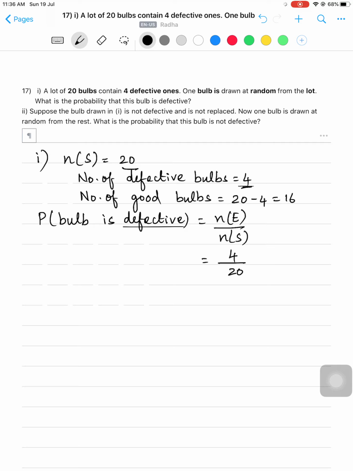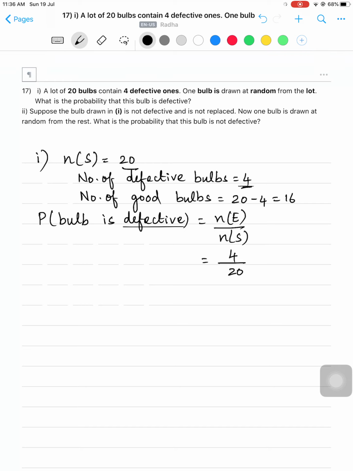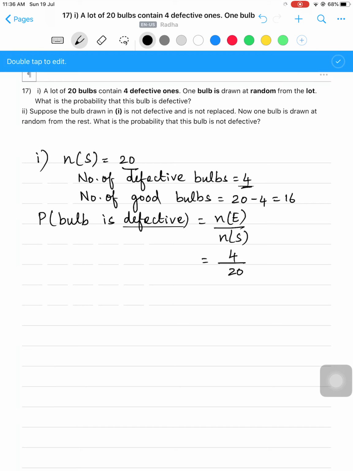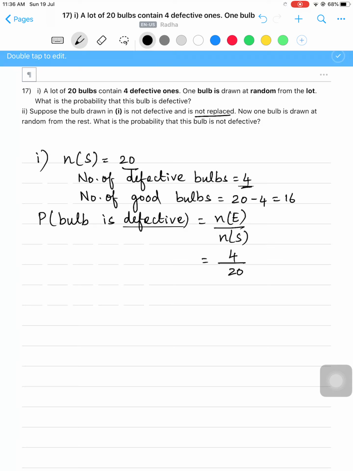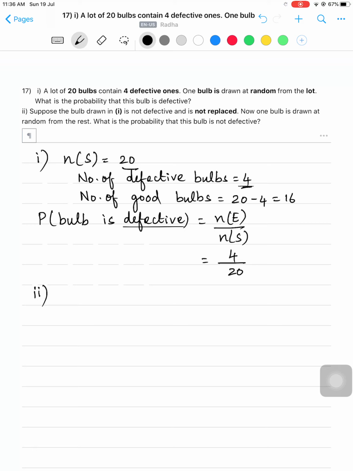And what is the second question? Suppose the bulb drawn in first one is not defective and is not replaced. So what is that they said? Suppose the bulb drawn in one is not defective and is not replaced. So they have taken a good bulb. Not defective means a good bulb has been removed.